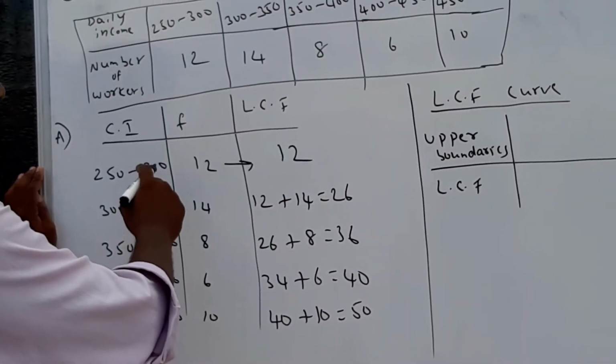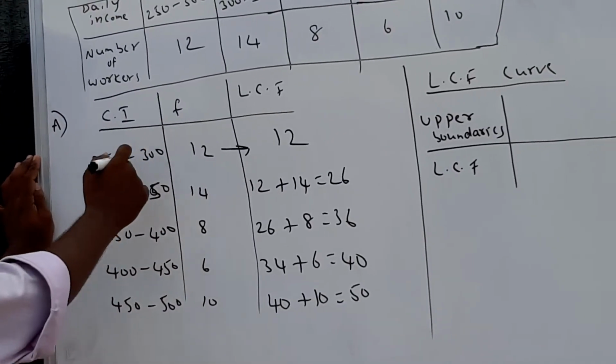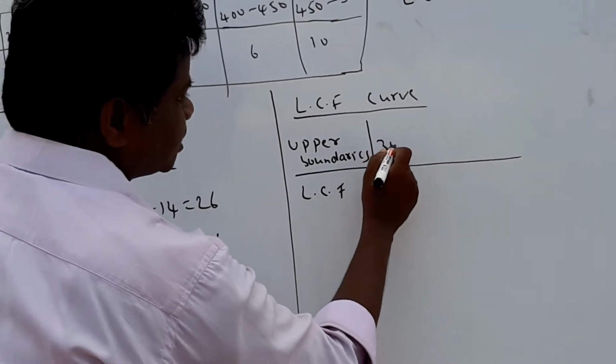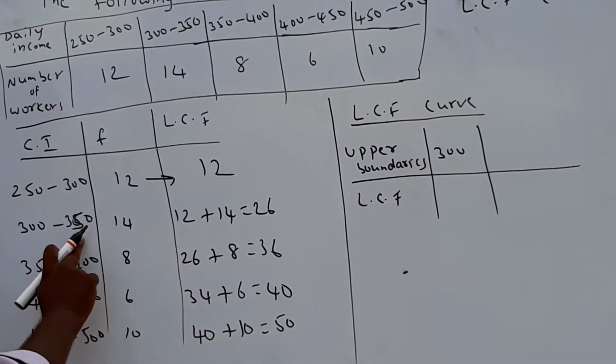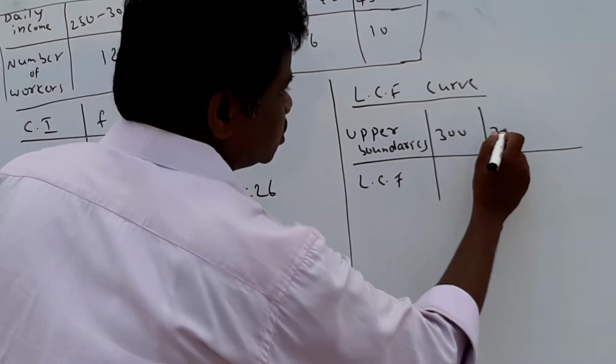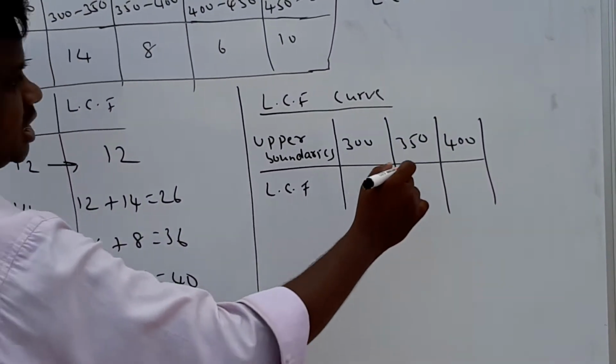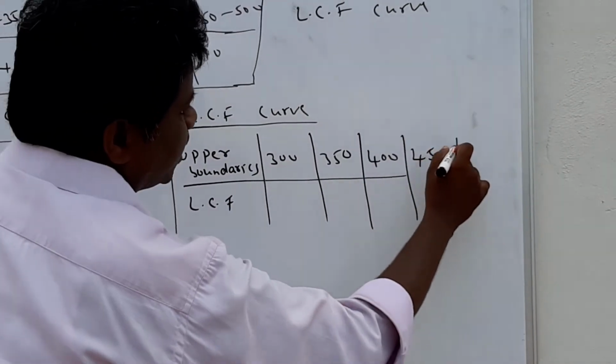What is the upper boundary? This class is 250 to 300, so the upper boundary is 300. Next class, the upper boundary is 350. So 350, 400, 450, 500.